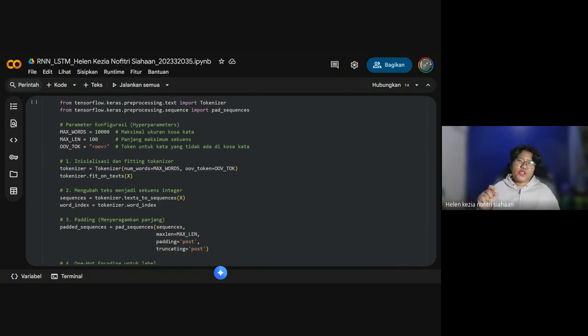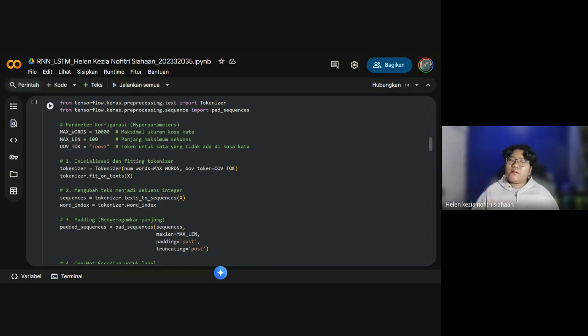Here we need to import from tensorflow.keras.preprocessing.text the Tokenizer, and from tensorflow.keras.preprocessing.sequence pad_sequences. For the configuration hyperparameters, we need to convert sentences into numbers, and here we use the class TokenizerConfig.